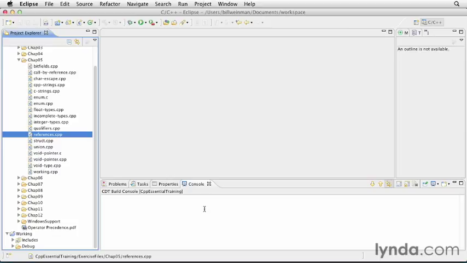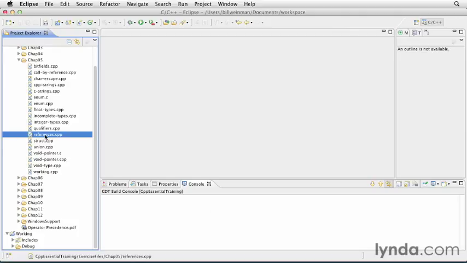C++ references are very much like pointers, but with different rules and semantics. A lot has been written about C++ references, and there are many opinions about whether they're necessary or useful or good or bad, but this much is true. They're here to stay, and you'll need to understand them in order to use them.